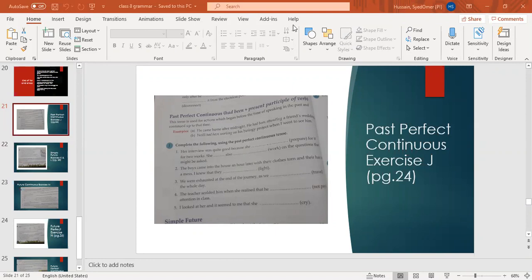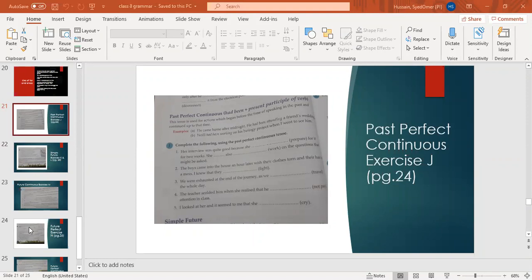Correct. Number 4, who will tell me? Iman. The teacher scolded him when she realized that he had been not paying attention in class. He had not been. Been will be put after not. If it is a negative sentence, then we will put been after not. The teacher scolded him when she realized that he had not been paying attention in class. Okay, thank you. Number 5 also do. I looked at her and it seemed to me that she had been crying.